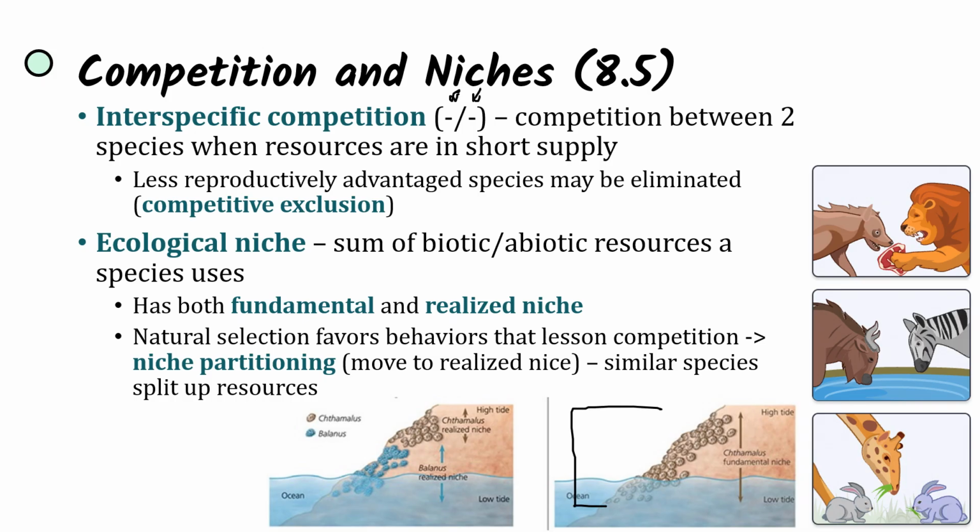However, it's actually going to be in its realized niche of the shore, because the Balanus also has its realized niche within the ocean and partly up the shore. And what this means is both of these species will be able to get the resources that they need without competition, because they're both within their realized niches, rather than Kthamalus being within the fundamental niche and then Balanus not being able to get the resources that it needs.